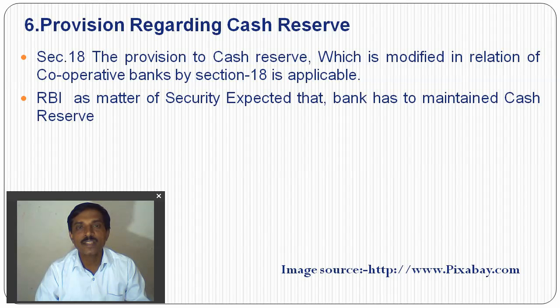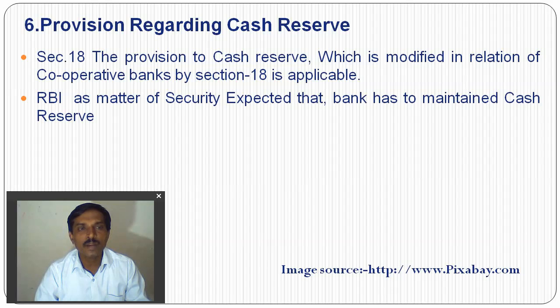The RBI expects that the bank has to maintain cash reserves. Every bank maintains a certain percent of cash reserve for gaining the customers' confidence and completing their daily needs.